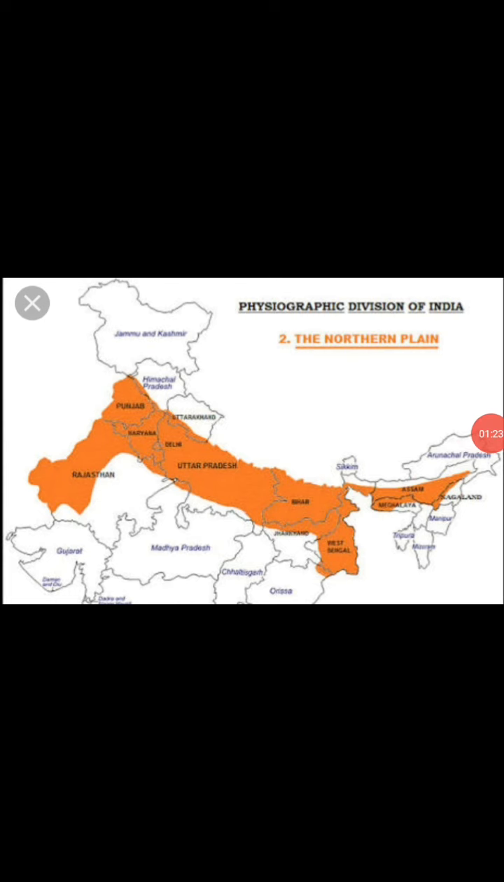Students, you should know the extension of the northern plains in our country. Basically, from east to west, the northern plains extend over the region of Assam, some part of Meghalaya, Bihar, West Bengal, Uttar Pradesh, Delhi, Haryana, Punjab, and some parts of Rajasthan.